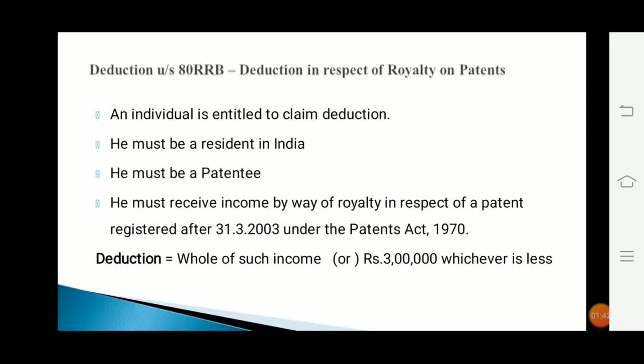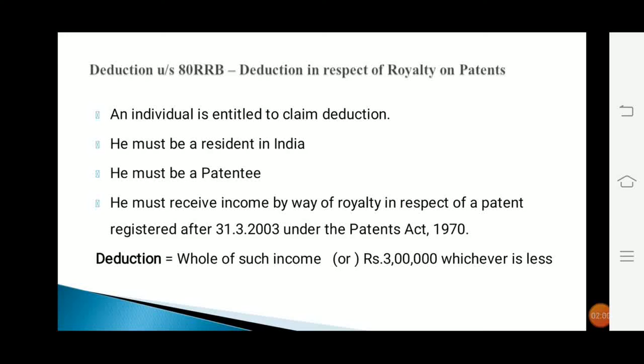Deduction under section 80RRB, that is deduction in respect of royalty on patents. An individual can claim deduction under this section. He must be a resident in India. He must be a patentee.